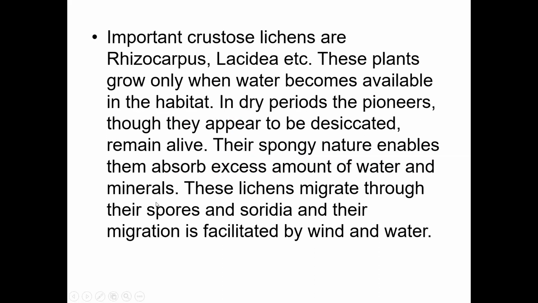These lichens migrate through their spores and soredia, facilitated by wind and water, so they reach the bare rocks and grow on them.